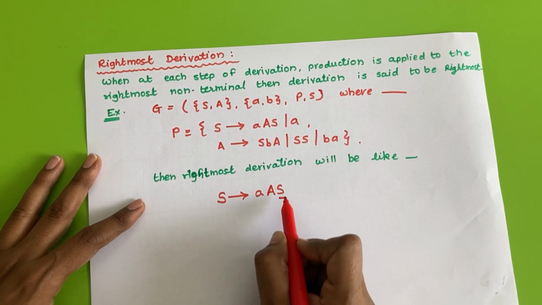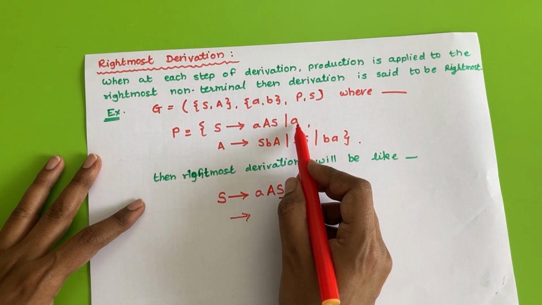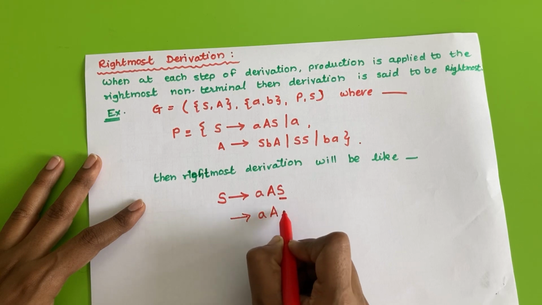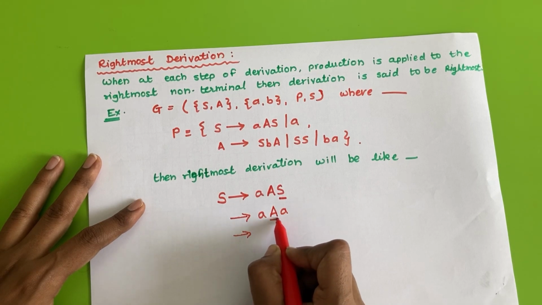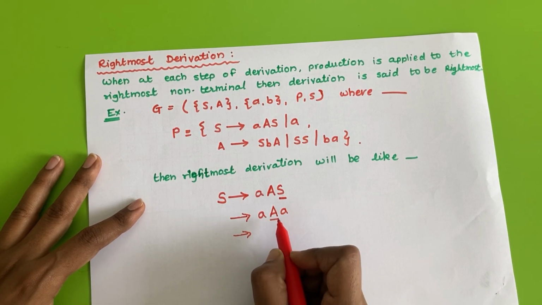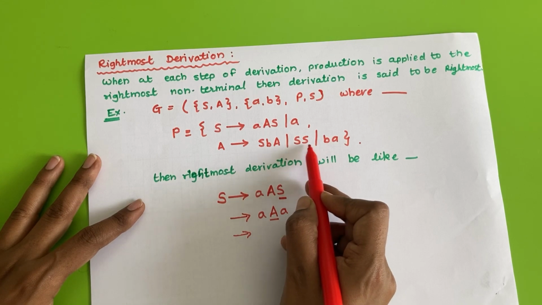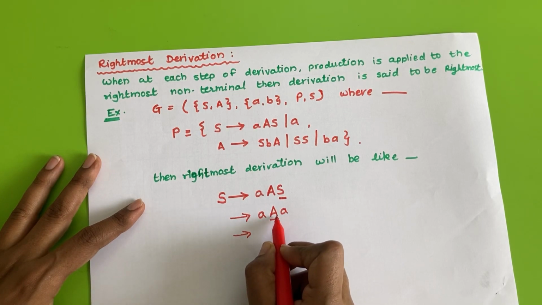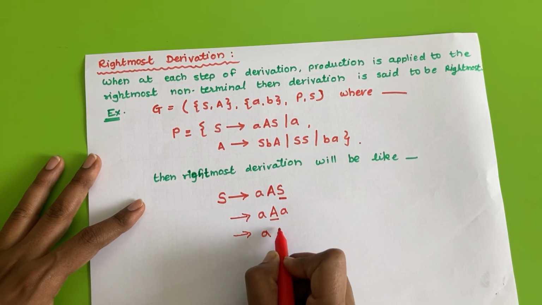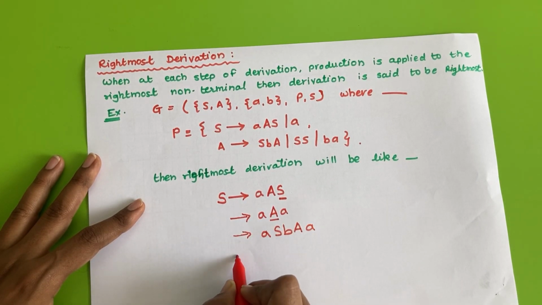So in the next step I'll replace this S by, suppose, small a. Now this is my rightmost non-terminal, so I'll replace this A by, now we have three values of A, this one and this one. So I'll replace this A by A, S, B, A and small a.